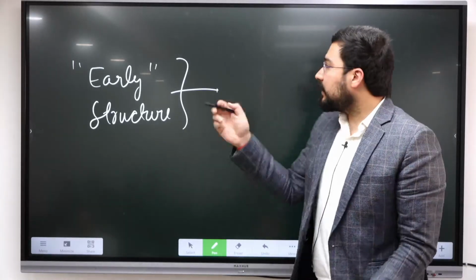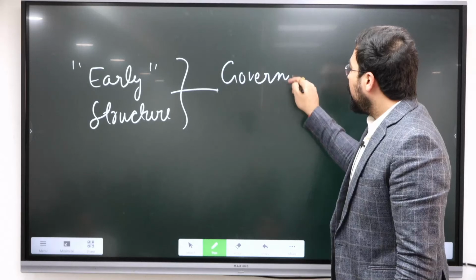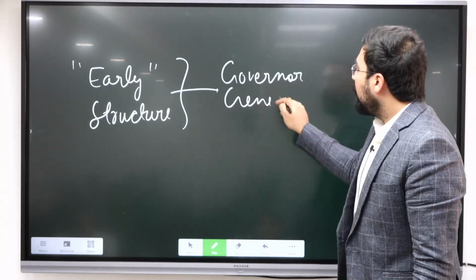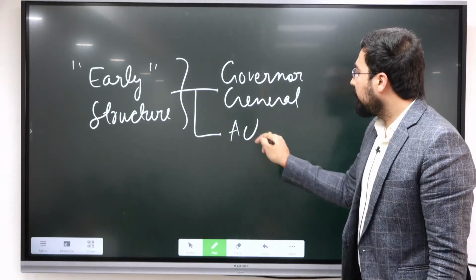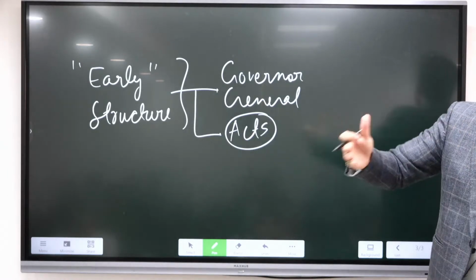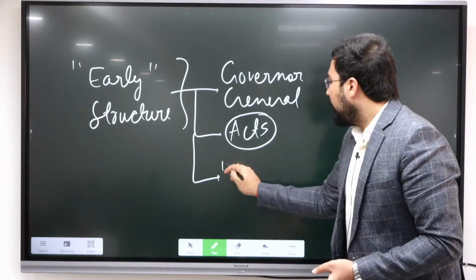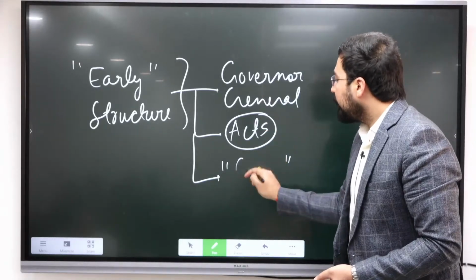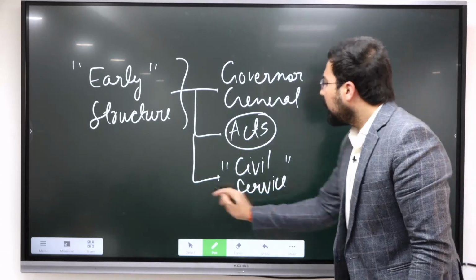We'll discuss the creation of the office of Governor General. We'll talk about the various acts, starting from the Regulating Act, and how the important acts became the part of Indian administration and structure, the creation of civil service. All the basic foundation.